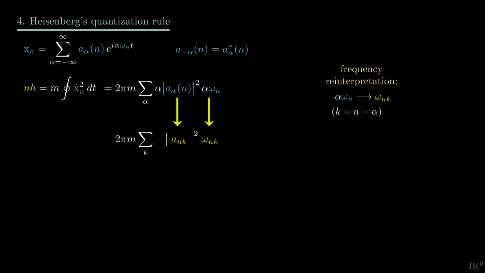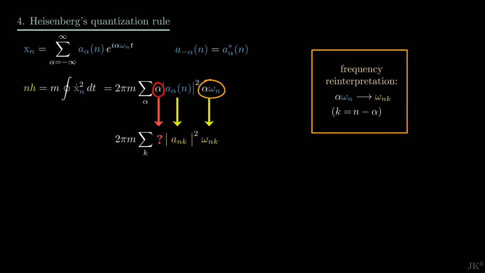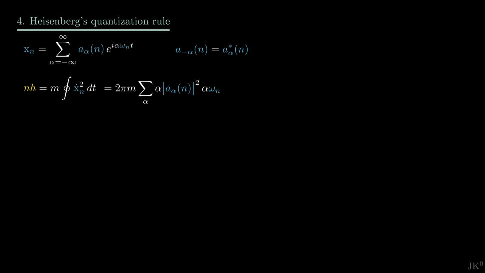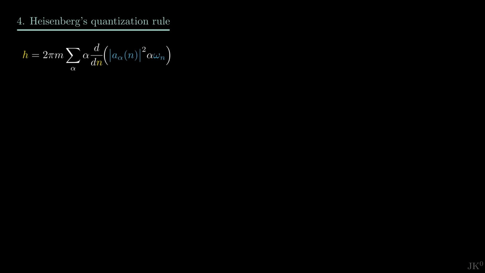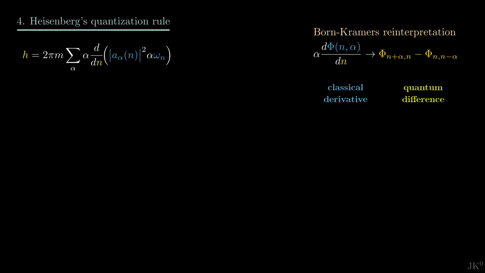However, there is a problem. What to do with this extra index alpha? Heisenberg's reinterpretation of frequency only eliminates one of the alpha indices, meaning that a direct reinterpretation of the Bohr-Sommerfeld rule is not possible. Here is Heisenberg's workaround. He took the derivative with respect to the quantum number n on both sides. This expression looks even more complicated, but here he invoked what we could call the reinterpretation discovered independently by Born and Kramers. This relation turns classical derivatives into quantum differences.